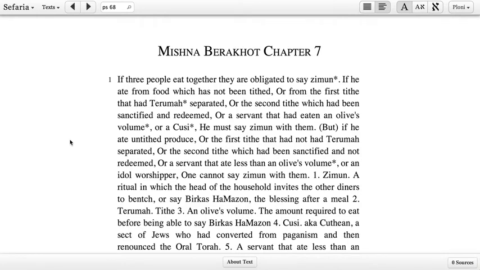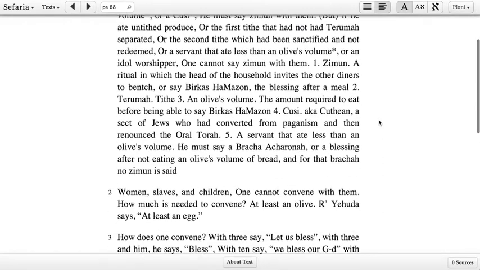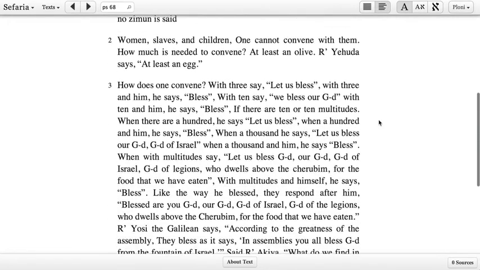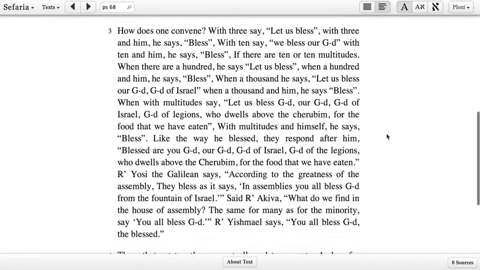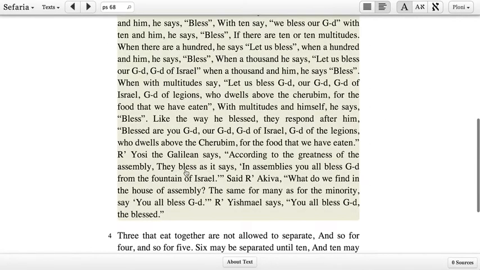Sefaria is all about finding connections between different texts. So let's say I know about a connection and I want to tell Sefaria about it. What do I do? Well, I'm looking now at Mishnah Brachot, chapter 7, and I see this line, "They bless us," as it says, "In assemblies you all bless God from the fountain of Israel." Now let's just say I'm a very smart person and I know the source of that quotation, that it comes from the book of Psalms.